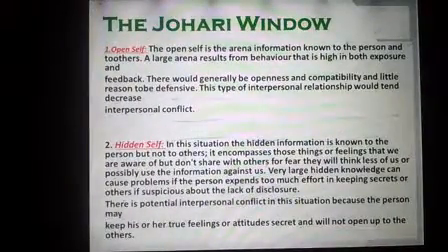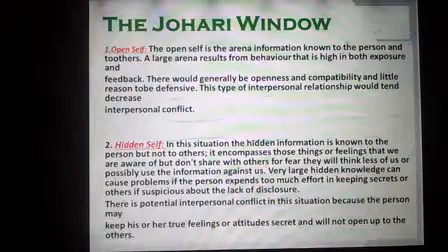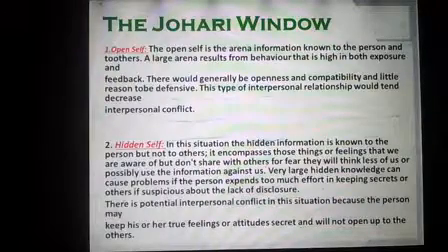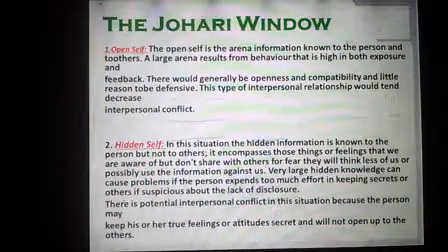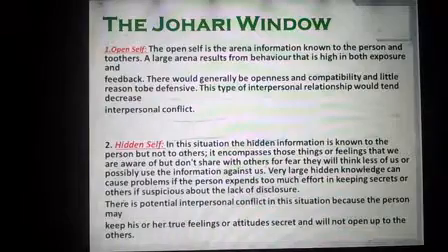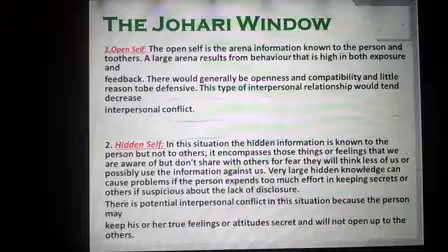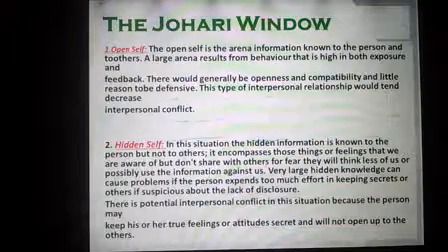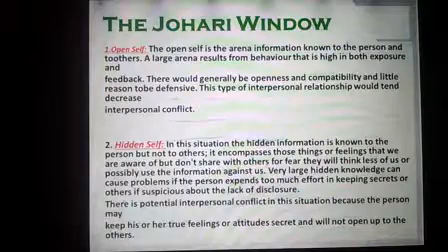Important concept, Johari window. First key point, open self. Open self is the arena of information known to the person and to others. इसमें दोनों ही लोगों को इन्फॉर्मेशन पता होती है. Large arena results from behavior that is high in both exposure and feedback. दोनों ही पैरामीटर हाई हैं इसमें, एक्सपोजर और फीडबैक. There would generally be openness and compatibility and little reason to be defensive. कंपेटिबिलिटी होगी, ओपननेस होगी इसमें. This type of interpersonal relationship would tend to decrease interpersonal conflict. बहुत इंपॉर्टेंट है ये, इंटरपर्सनल कॉन्फ्लिक्ट को इसमें डिक्रीज किया जाएगा.